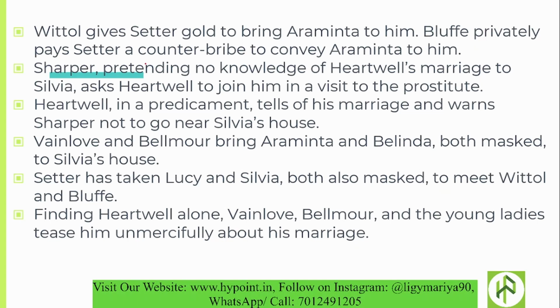Bluff privately pays Setter a counter bribe to convey Araminta to him. So what happens? Whittle believed what Setter and Sharper were saying. So Setter was given gold by Whittle in order to bring Araminta to him, and Bluff privately also pays Setter to convey Araminta to him. And Sharper, pretending no knowledge of Hartwell's marriage to Sylvia, asks Hartwell to join him in a visit to the prostitute.